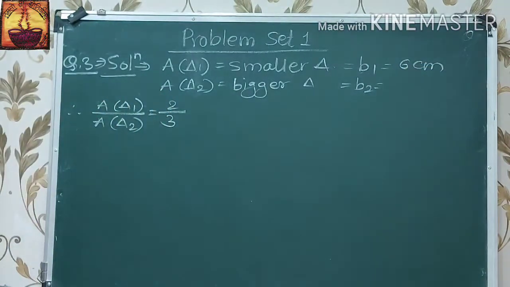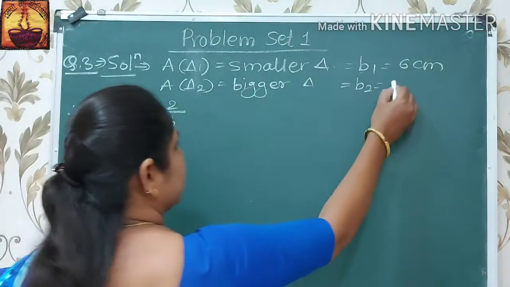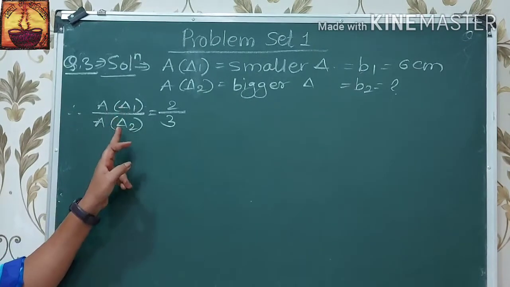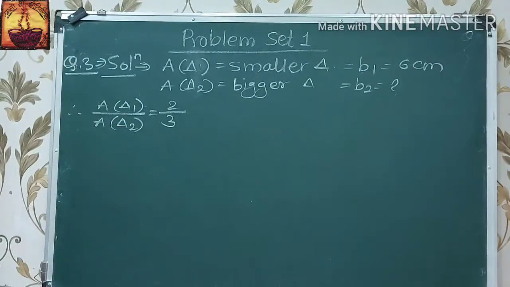Then what is the corresponding base of the bigger triangle? Then we have to find B2.